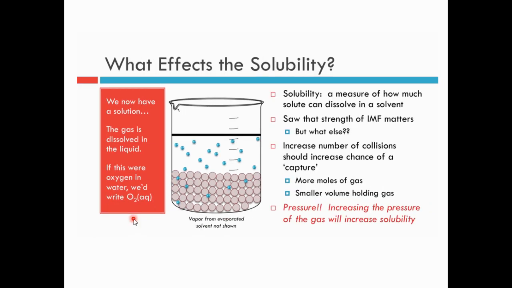Next, the effect of solubility. This is called solubility of one gas in the solution. It means the solution has the capacity to dissolve some other gases or substance, that is called the solute. In this case, the oxygen is the solute and the water is called the solvent. The solvent has the capacity to dissolve the solute, and this capacity is called solubility. So what is solubility? It is a measure of how much solute can be dissolved in a solvent.